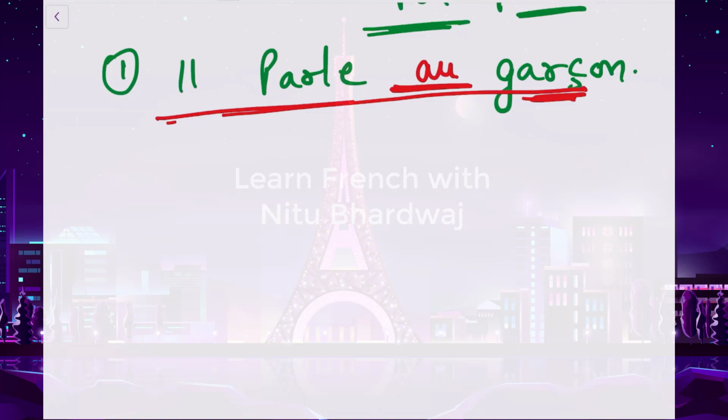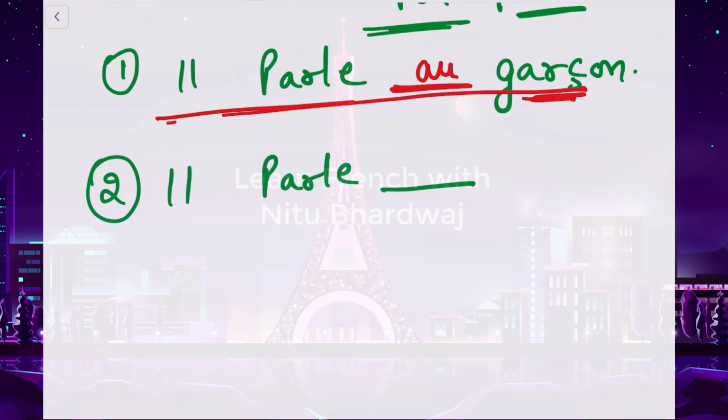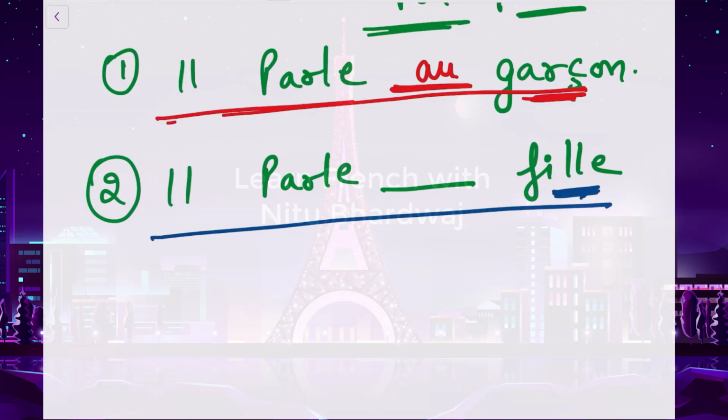Okay. Now see the second example. Il parle dash fille. Now fille is girl in English, and this is in a singular form. The meaning of the sentence is, he is speaking dash girl. So here we have to put our feminine word, à la. The meaning of the sentence will be he is speaking to the girl. Il parle à la fille.